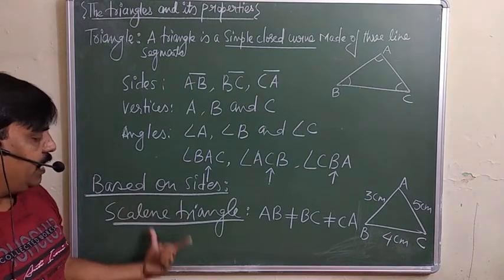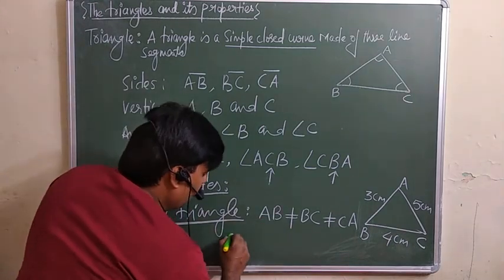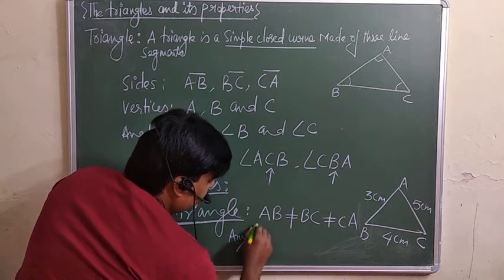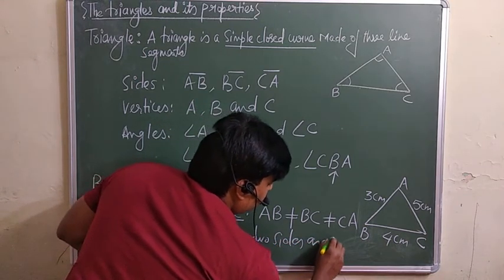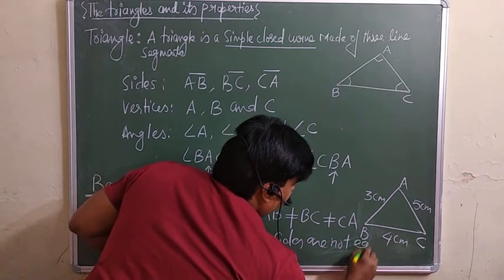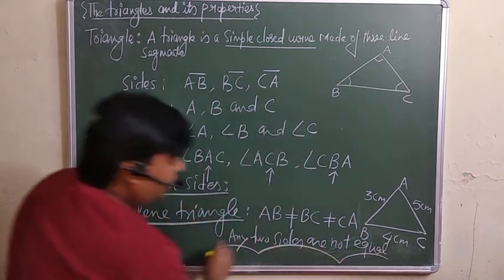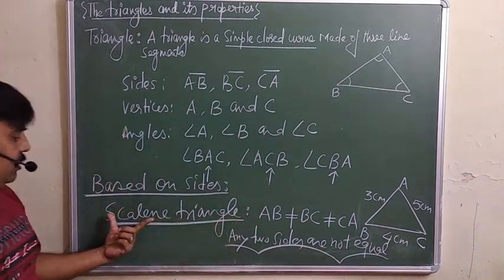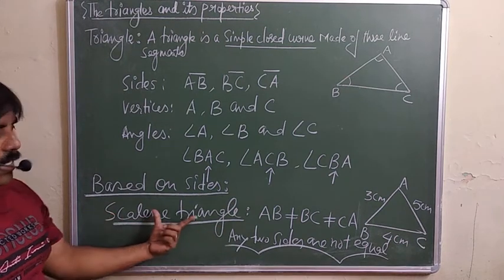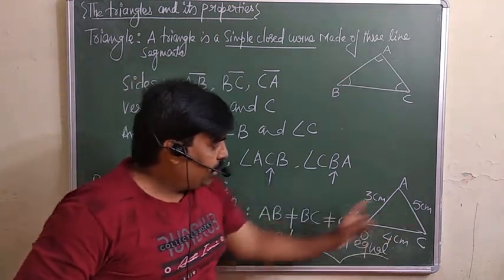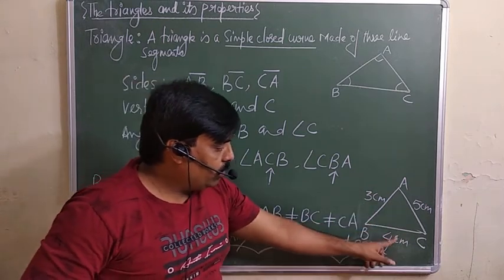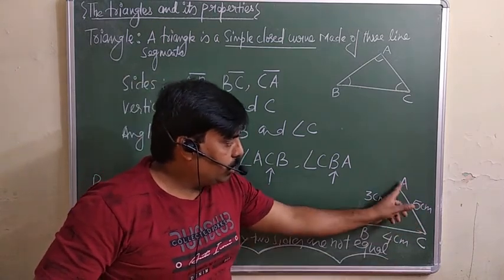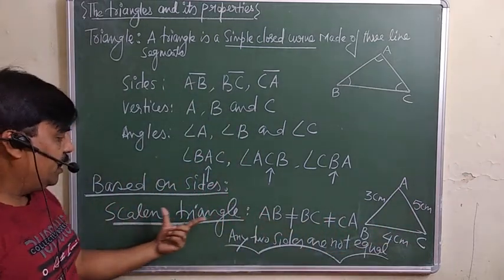This is based on the sides. अगर कोई भी दो sides are not equal, कोई भी दो साइड अगर किसी ट्रायंगल में इक्वल नहीं है, that is known as a scalene triangle. तो कोई भी दो साइड, it means you can say none of the sides, all three sides are not equal. This is not equal to this one, is not equal to this one. So this triangle ABC is known as a scalene triangle.